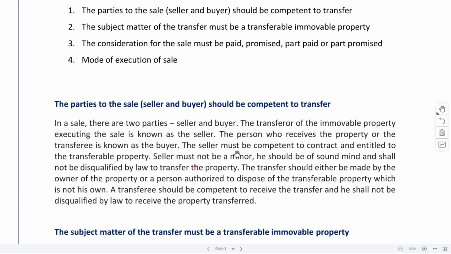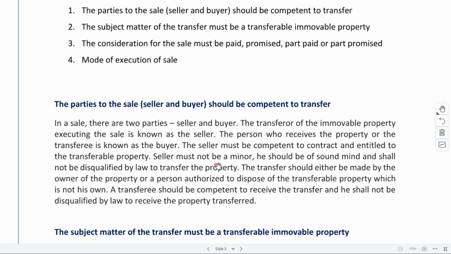Seller must not be a minor, should be of sound mind, and shall not be disqualified by law to transfer the property. Right? So these are a few other conditions: the seller must not be a minor, because under the Contract Act we have seen that a minor is not entitled to enter into a contract, right?